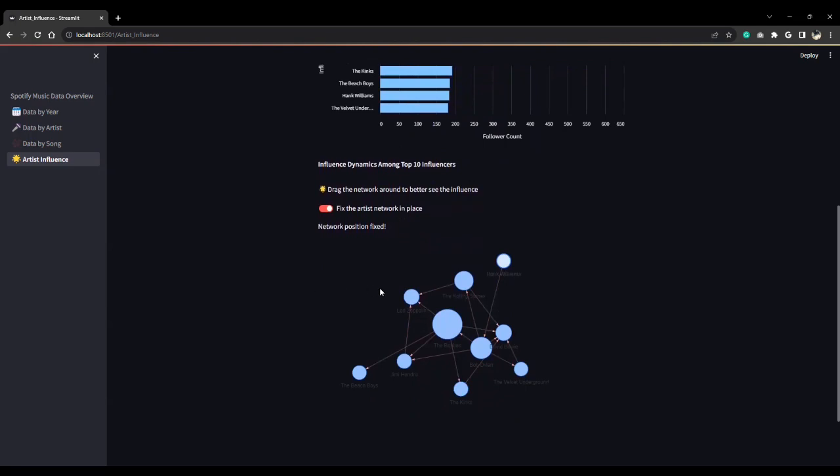One highlight is our interactive artist network graph. This graph allows us to answer the question, who has been the most dynamic artist over time? As we can see, the Beatles has the most outgoing edges, influencing many top artists. Hank Williams, on the other side, has a relatively specific focus on country music, influencing only Bob Dylan.